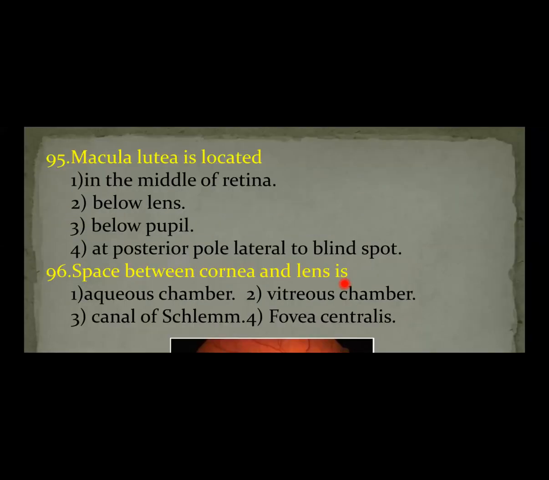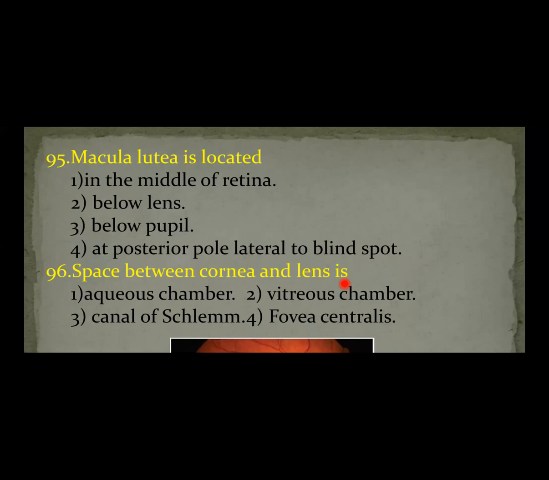Question number 95. Macula lutea is located in the middle of the retina, below the lens, below the pupil, at the posterior pole, lateral to the blind spot. What is macula lutea? The yellow pigmented circular area located at the posterior pole of the retina, lateral to the blind spot, is called macula lutea.